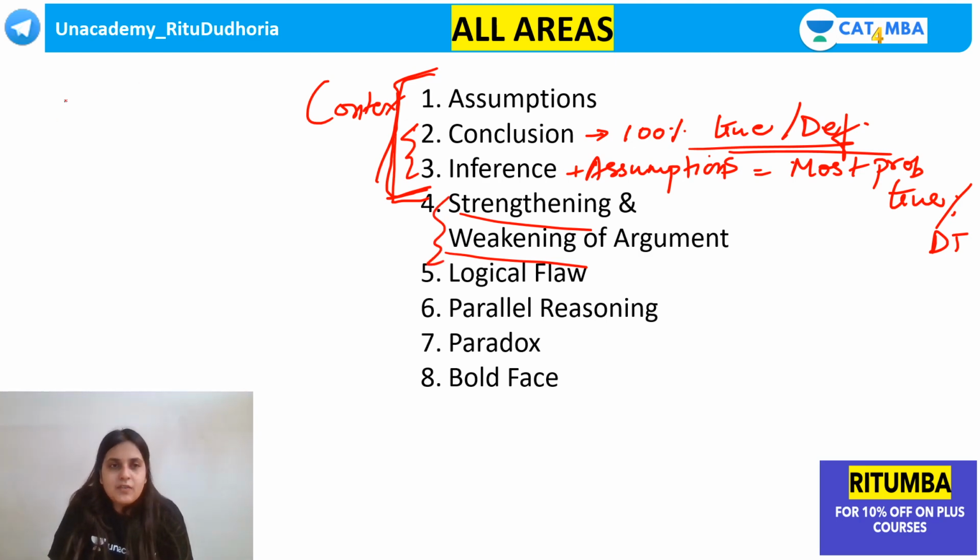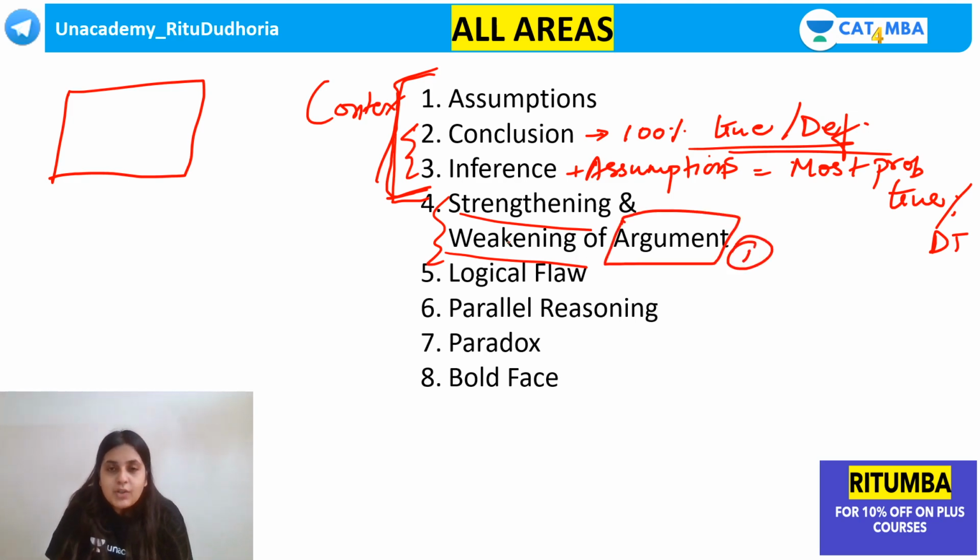Now, in strengthening of argument, again, it's very important, guys, to focus on the word argument. Point number one, whatever you do, whether you strengthen or whether you weaken, whatever the question asks you to do, you have to do it to the argument, not the fact. तो पहले तो fact को differentiate करना है from the argument. Okay, this is step number one. Now, understand what is the author's argument. Is he in favor of the topic? Is he against the topic?